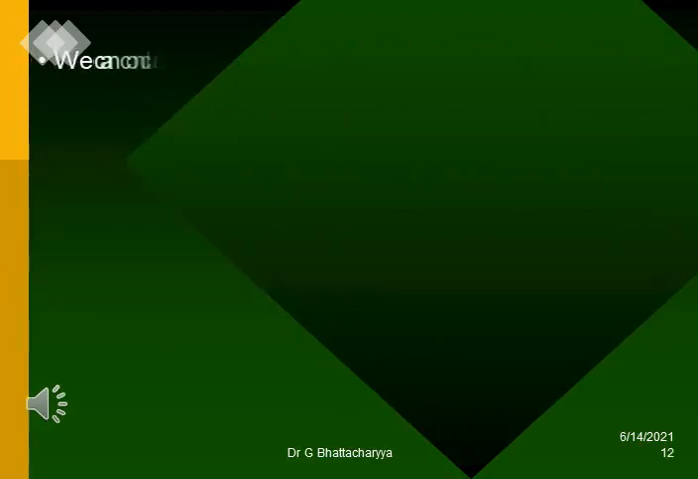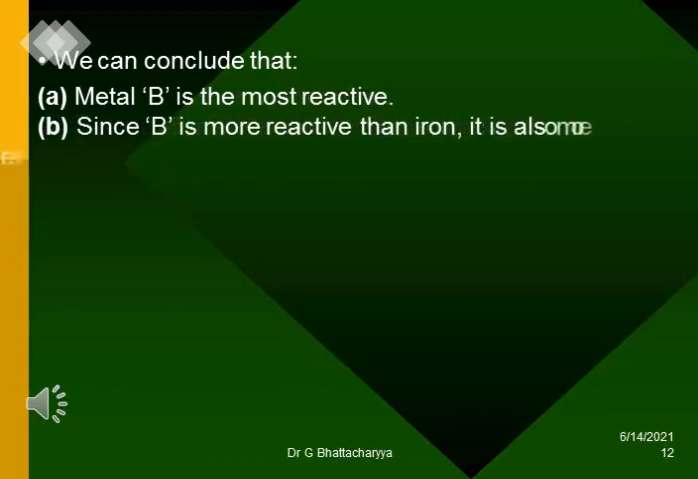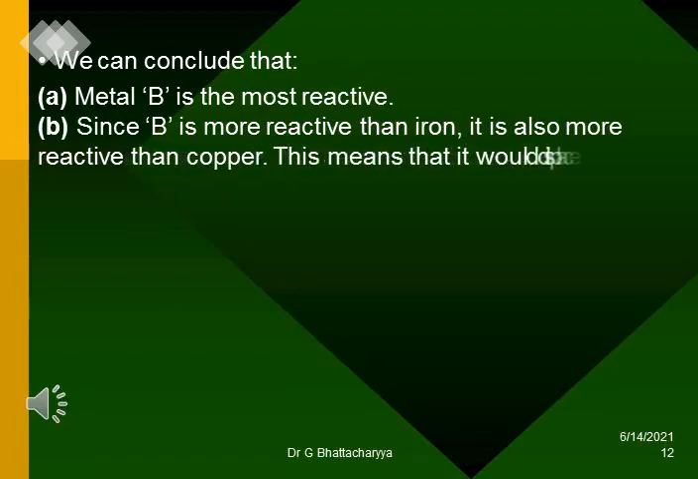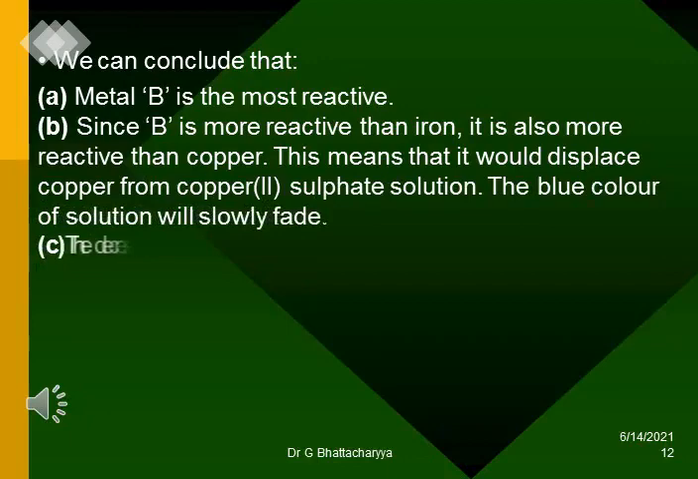we can conclude that A. Metal B is the most reactive. B. Since B is more reactive than iron, it is also more reactive than copper. This means that it would displace copper from copper 2 sulfate solution. The blue color of solution will slowly fade. C. The decreasing order of reactivity of metals is B, A, C, D.